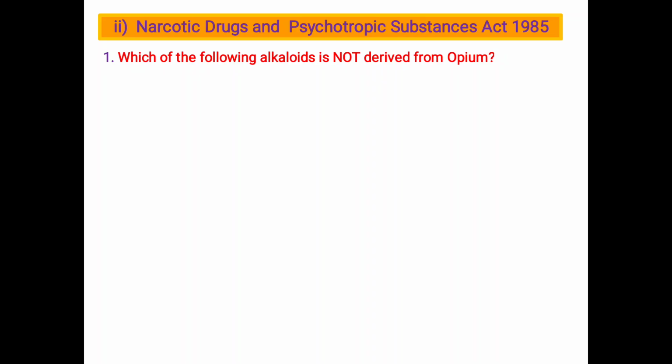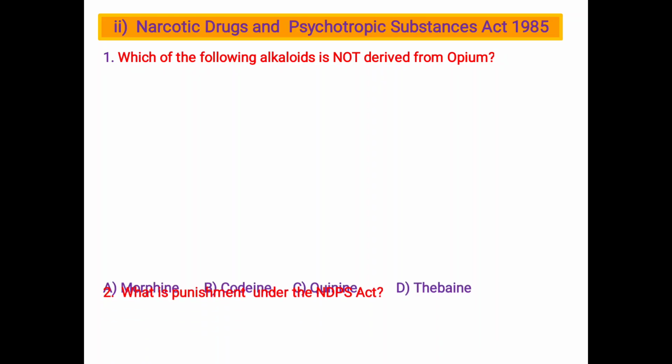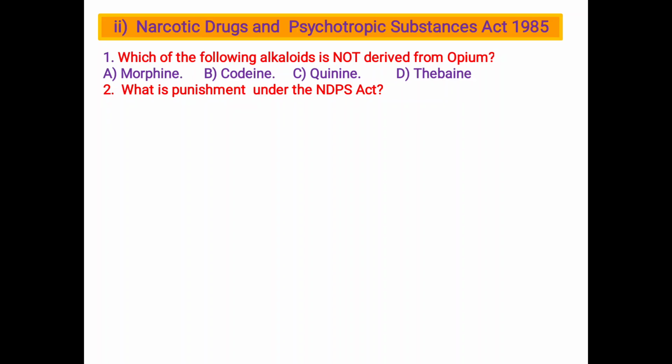So the first question: which of the following alkaloids is not derived from opium? A. Morphine, B. Codeine, C. Quinine and D. Thebaine. Morphine, codeine and thebaine come from opium, but quinine comes from cinchona bark. Malaria treatment utilizes this drug.